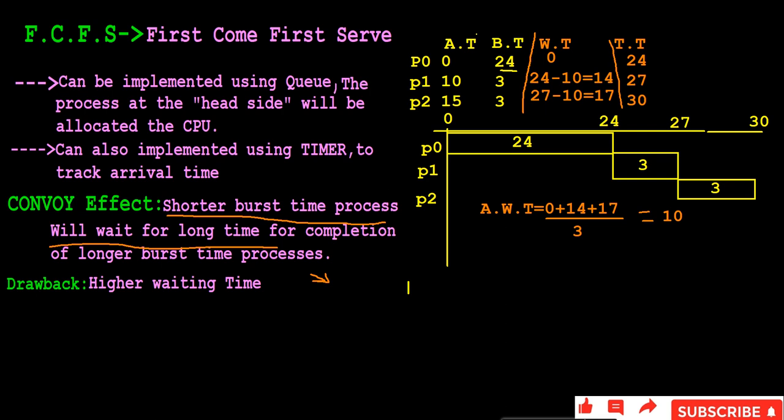For example, consider the processes have arrived in this order: P2, P3 and P1. In this order, the processes have arrived. Now let us calculate what will be the waiting time. Same as before, we have the Gantt chart here.